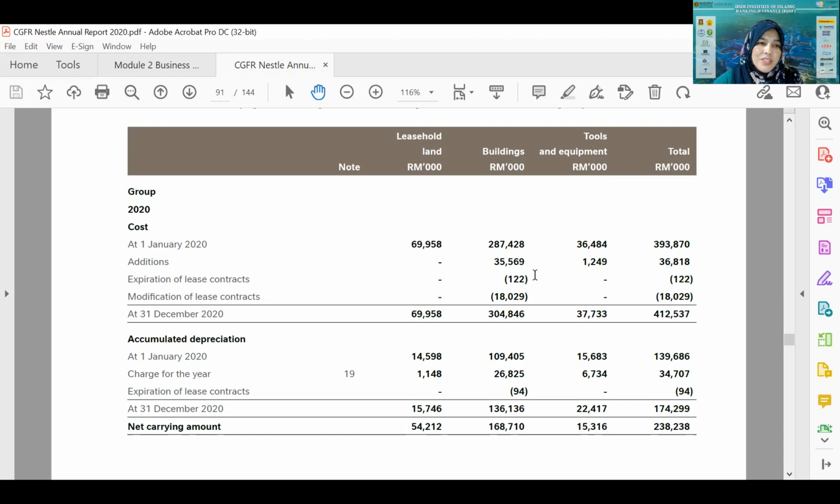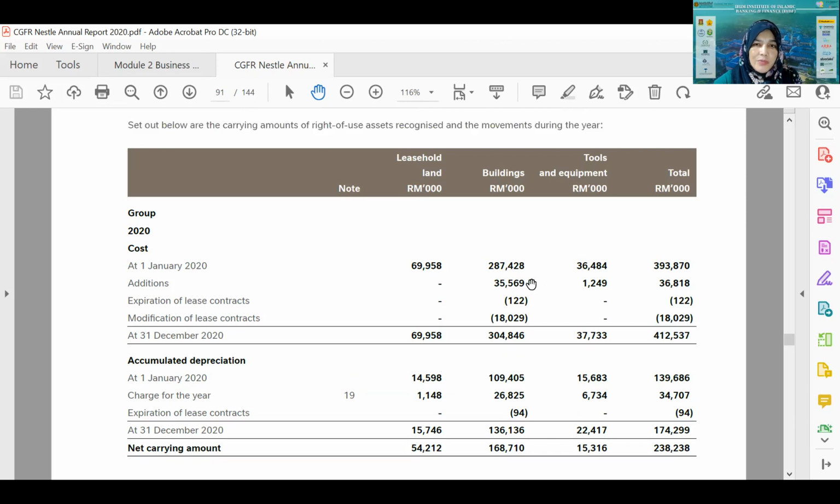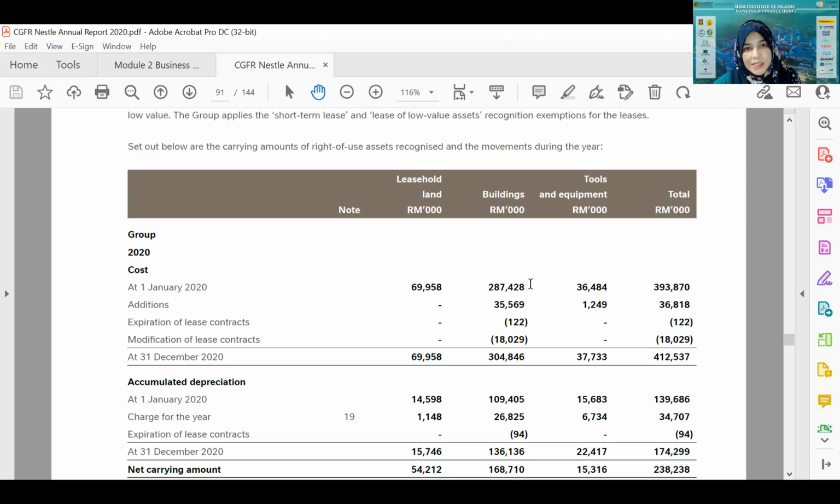All right, expiration of lease contract. So these are the lease contracts that are expired. Okay, all right, so I used the wrong term. This is not actually being bought by them. Yeah, this is addition, and it doesn't mean that the asset was bought, because all these assets are actually lease assets. So it means that they rent the building from somebody else. It's not about they bought the building. It's actually they lease the building.